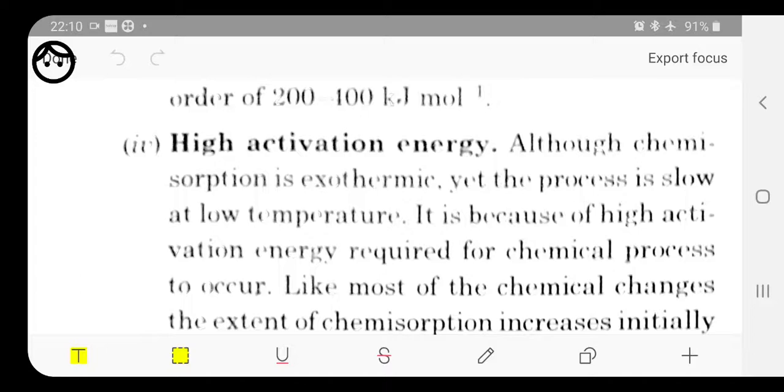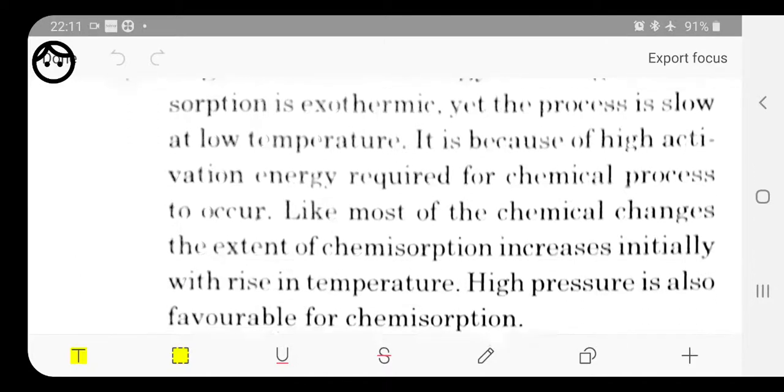In most chemical changes, the extent of chemisorption increases initially with a rise in temperature. High pressure is also favorable for chemisorption. So as we are giving the temperature, sometimes pressure is also needed. On increasing the temperature, and if it needs pressure, then on increasing the pressure, only then will this type of chemical reaction start up.